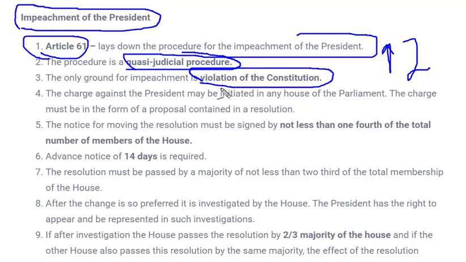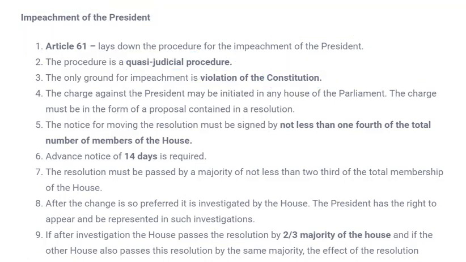That ground is violation of the constitution, and the constitution is the sole book on the basis of which the government runs the entire country. It is the book that tells us the method of governance; laws and everything are written in our constitution. So this is the ground for impeachment.